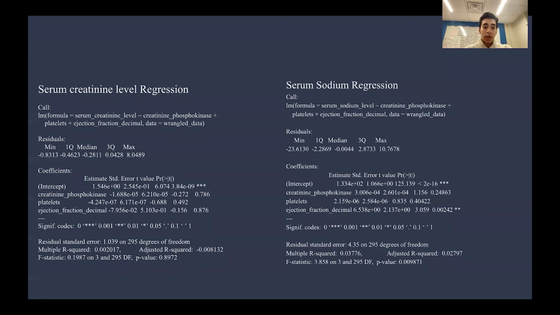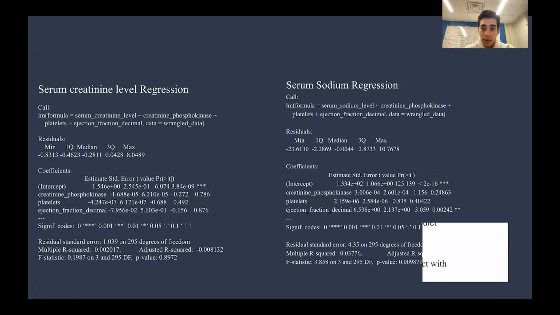On this slide, you can see our intercept is 1.546, while our coefficient for creatinine phosphokinase is negative 1.688 times 10 to the negative fifth. The platelets coefficient is negative 4.247 times 10 to the negative seventh, and ejection fraction decimal is negative 7.95 times 10 to the negative 2. Our adjusted R squared value was negative 0.0081, which means that the predictor variables, ejection fraction, creatinine phosphokinase, and platelets all have very low correlation with the creatinine serum levels.